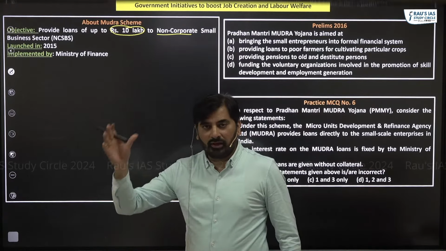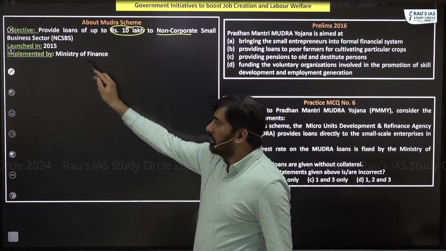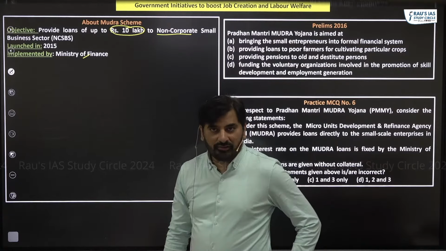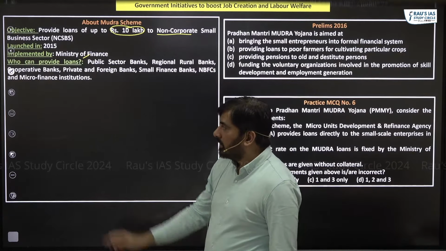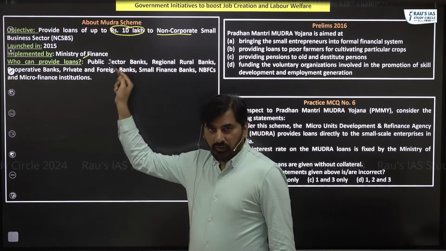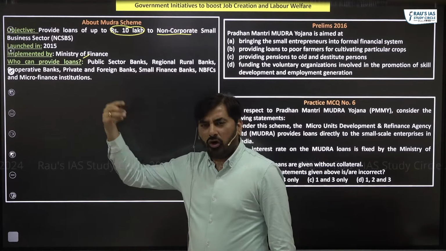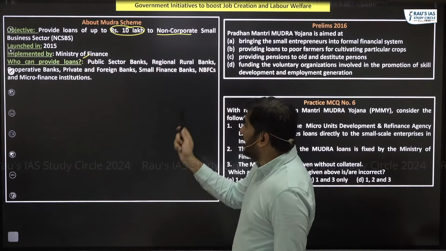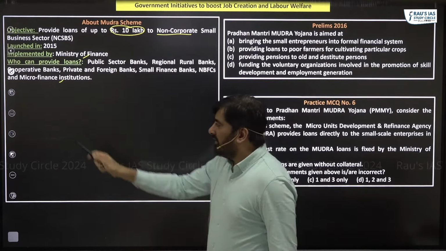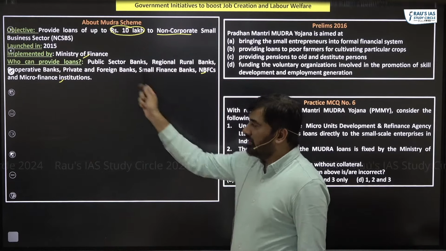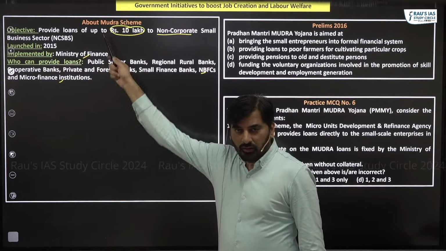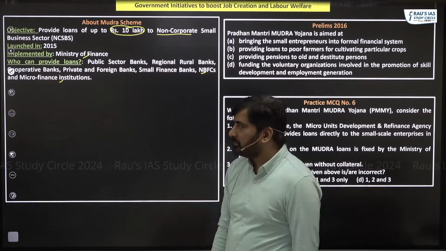So loans are provided up to rupees 10 lakh. It is implemented by the Ministry of Finance. Who can give loans? Look at the category of banks. Almost all categories of banks, including microfinance institutions and NBFCs, can give loans to the micro units.